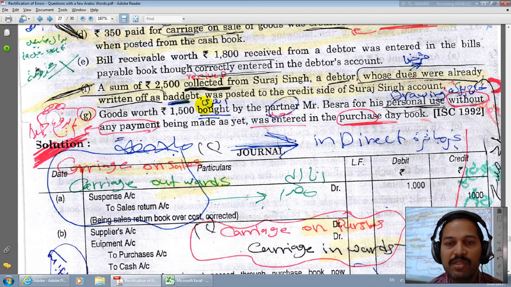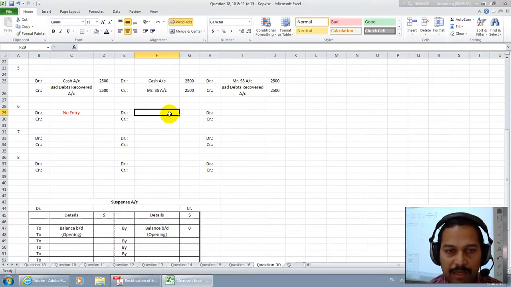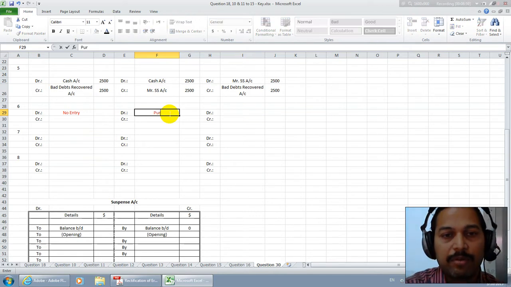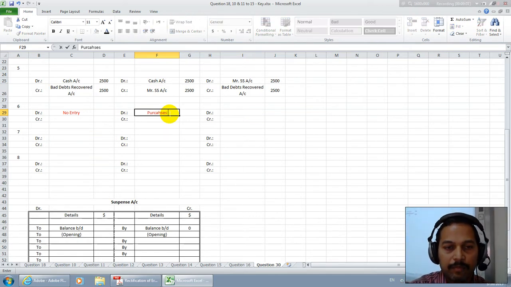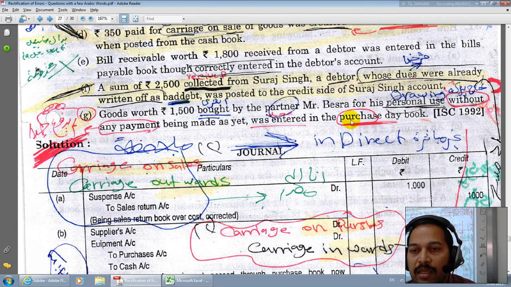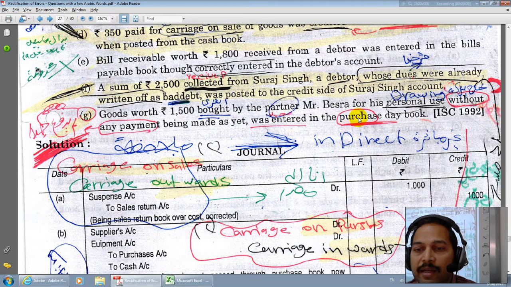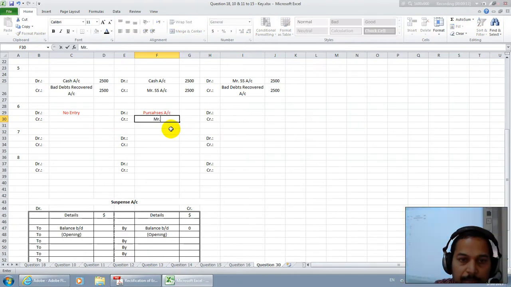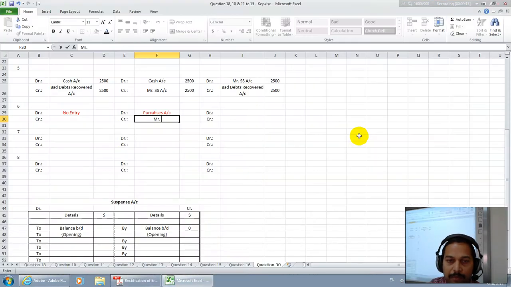But here, what is the mistake? He has entered it into the purchases day book. This is wrong. We don't want to post into the purchases account. What he has done is entered it into the purchases day book. That means debit purchases account, credit Mr. B account.